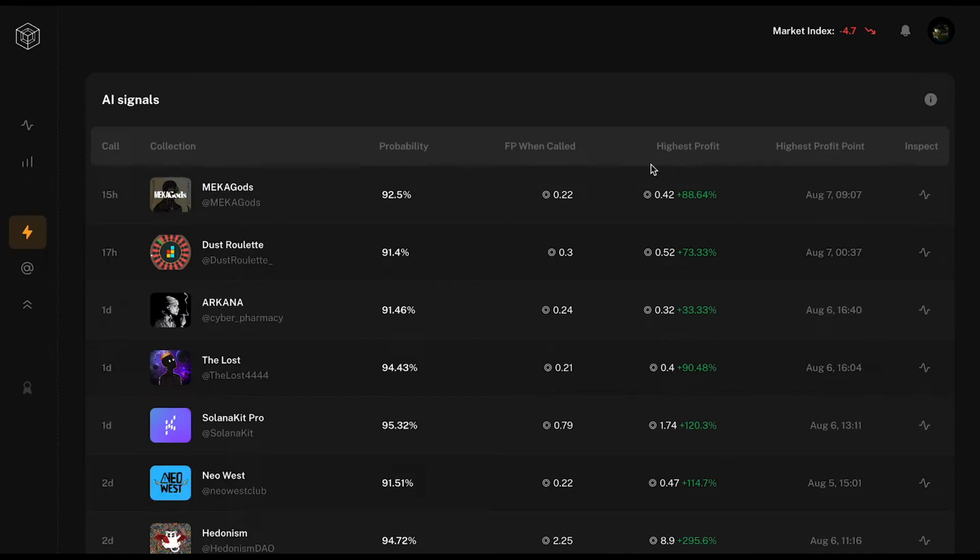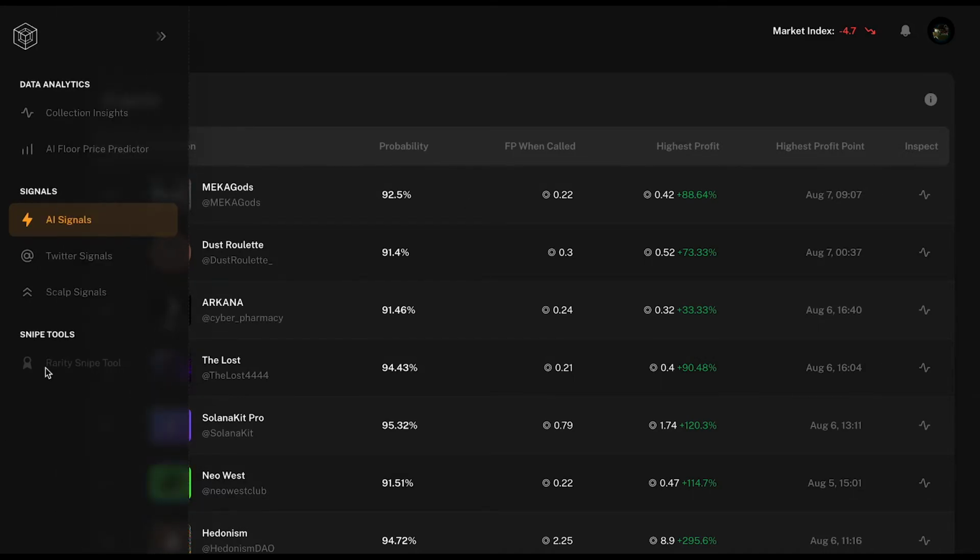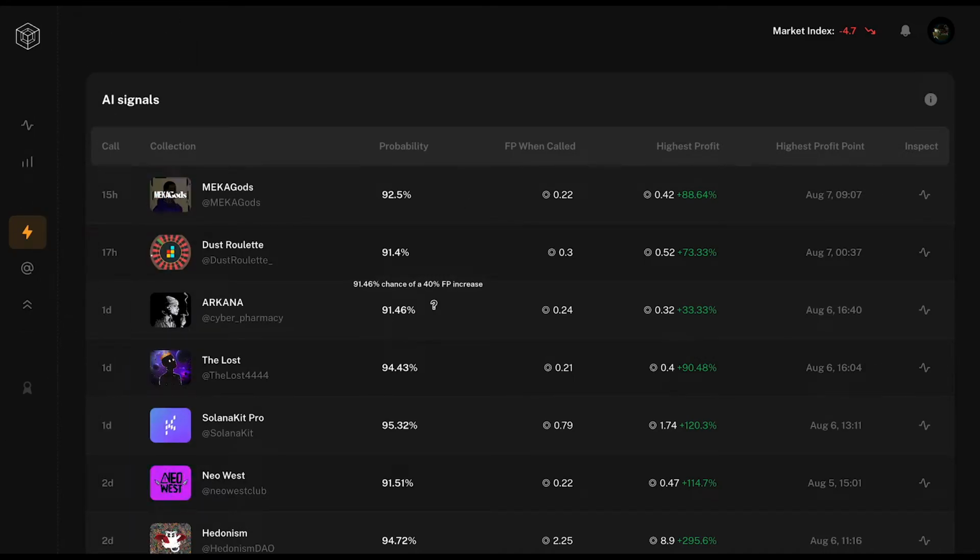And our sniper that's coming out this month is actually going to be attached to the signals. So if you like the signals already, you're going to like it even more if you have the sniper combined with it as well. Then you can actually make money while you're sleeping. That's what we all want, of course.